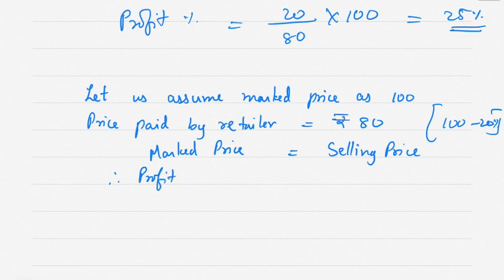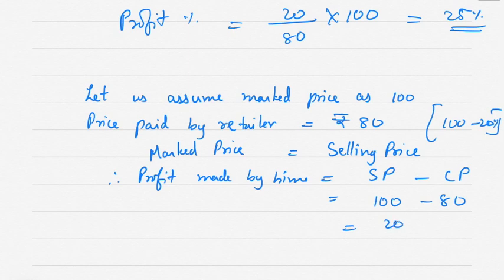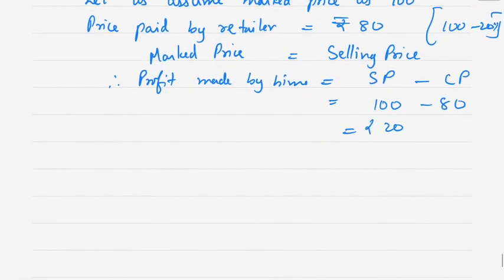Therefore, profit made by him is equal to selling price minus cost price, which is 100 minus 80, which is 20. Okay.